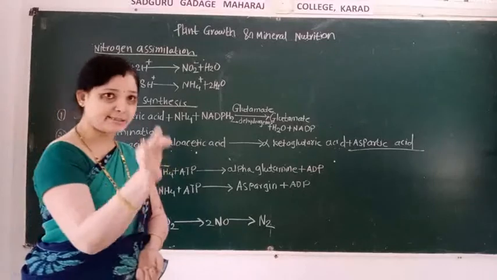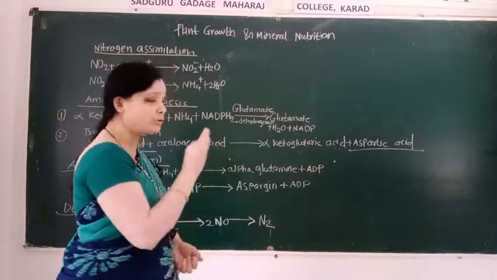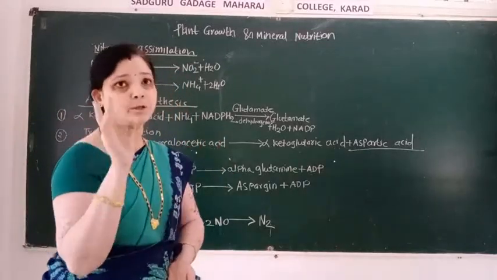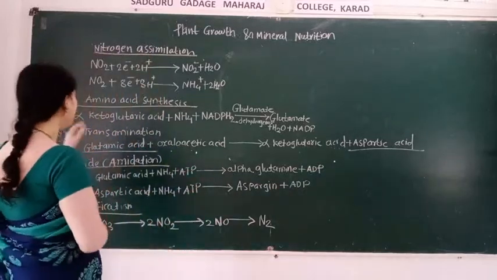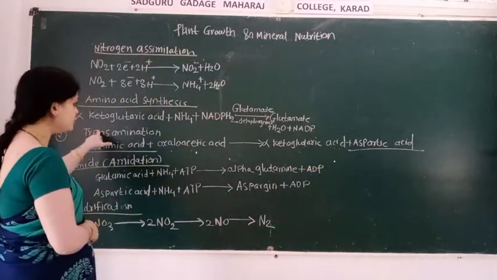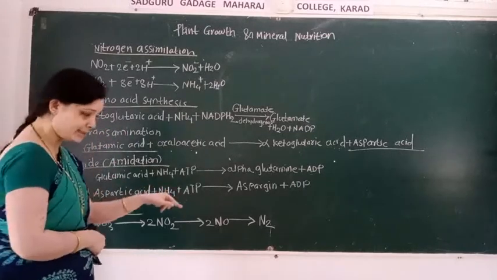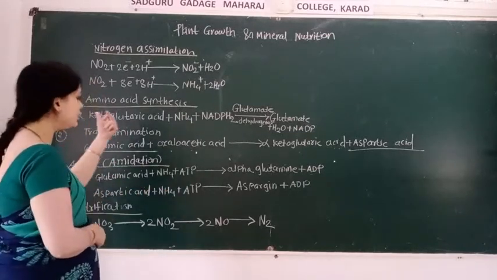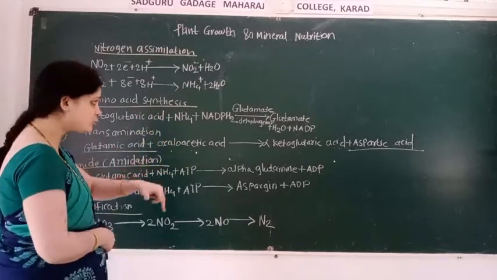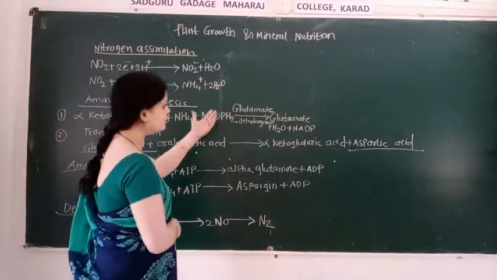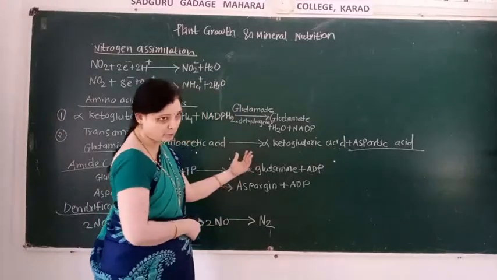Amino acids are the building blocks of protein. Amino acid synthesis takes place when alpha ketoglutarate acid combines with ammonia plus NADPH2 in presence of glutamate dehydrogenase.